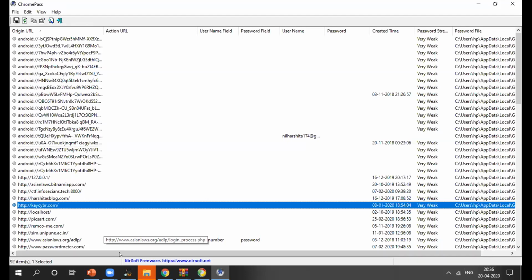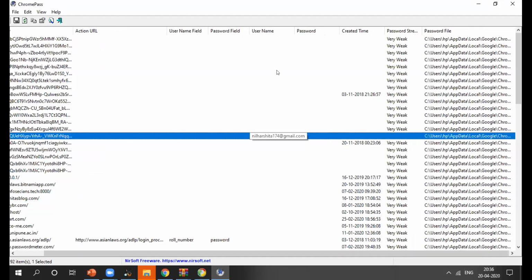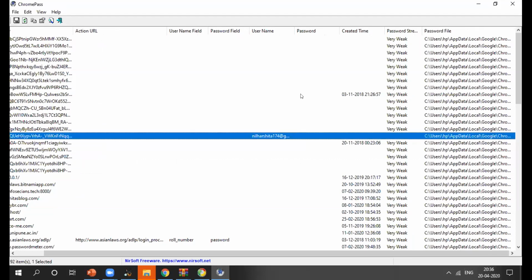Here you can get my username, but he will not get my password because I am not prompting to save it in the box. Whenever you are logging in to any social media account or website, Chrome will always ask if you want to save your Google password. Whenever you select yes, your password will be stored at Google. So here my username is this one, and the password strength.